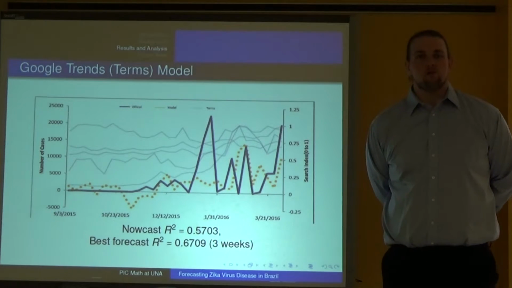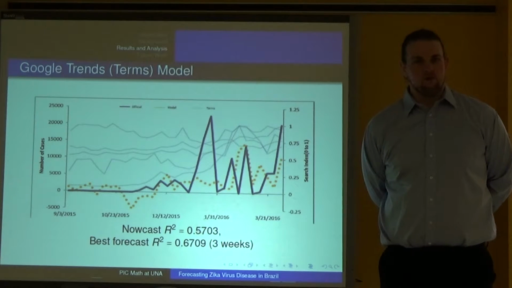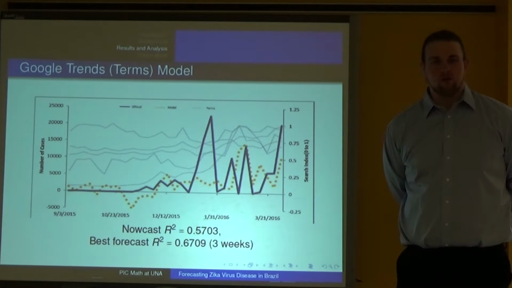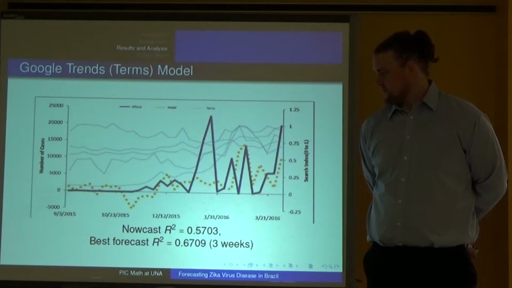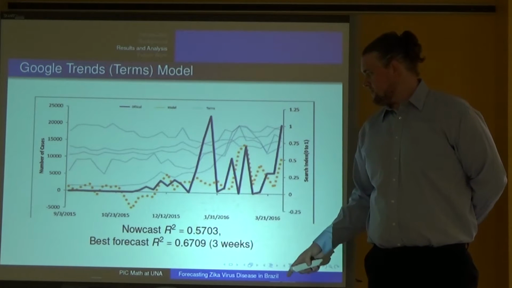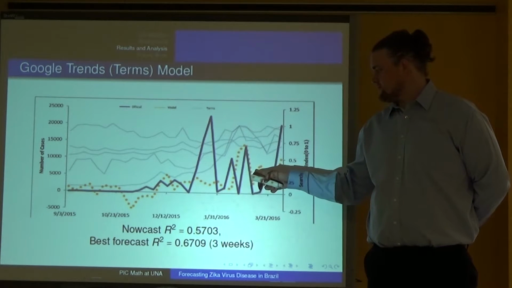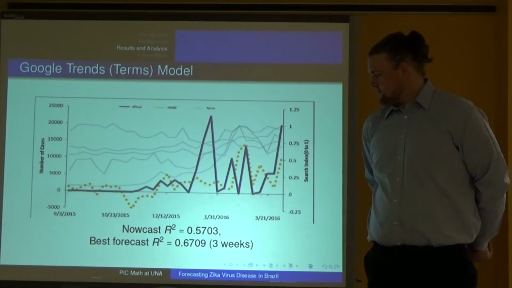Here we have the Google Terms model. This model produced our best nowcast R-squared value of 0.5703. The only time this model has trouble, other than the earlier data in late 2015, is that it doesn't predict this peak here, but it does trend very well with these 2 peaks here, and it's even seen in our 2 search terms here.